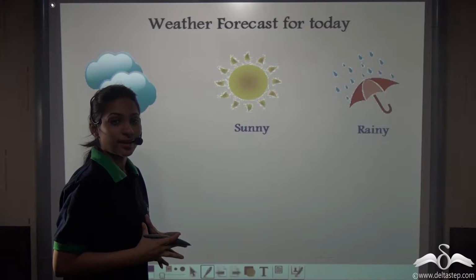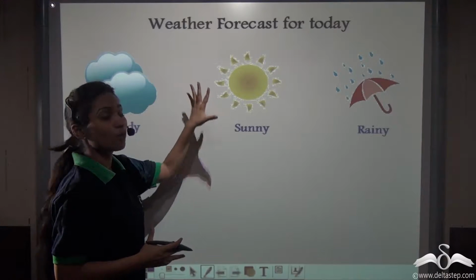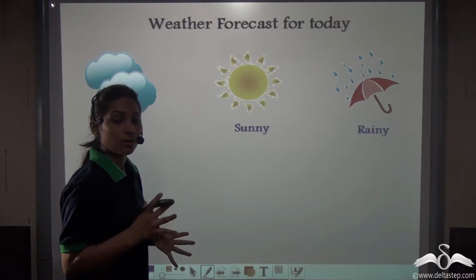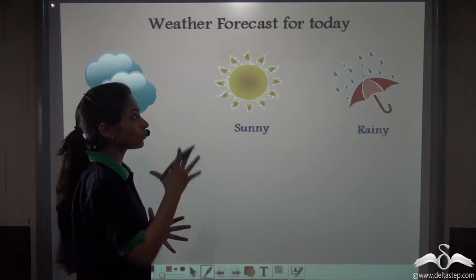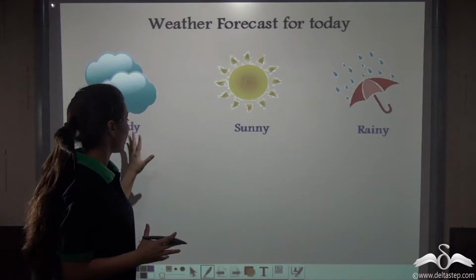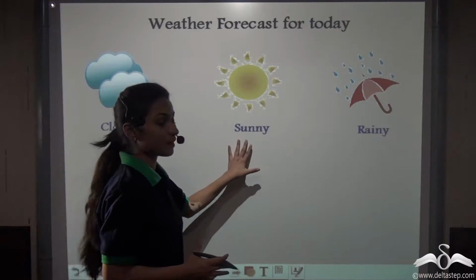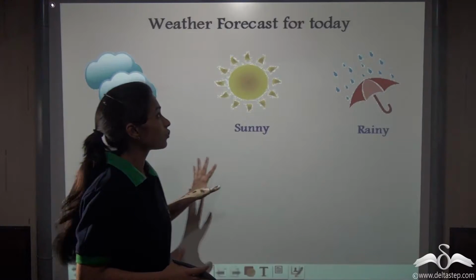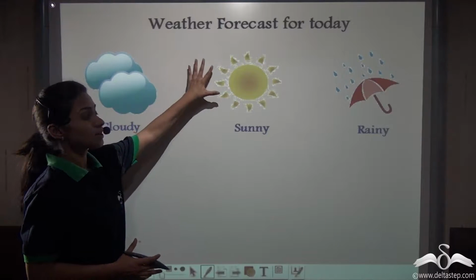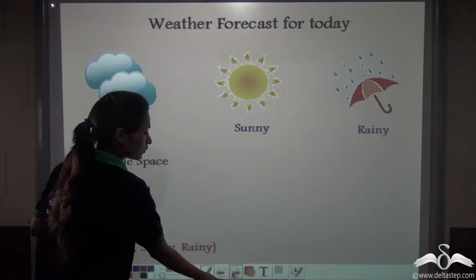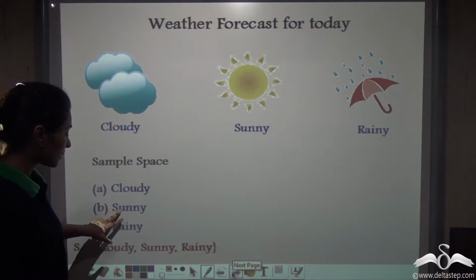Suppose we conduct an experiment of weather forecast for today. Now, what are the possible outcomes of this experiment? It can be cloudy, it can be sunny, or it can be rainy. So, for an experiment weather forecast for today, the possible outcomes will be cloudy, sunny, and rainy.